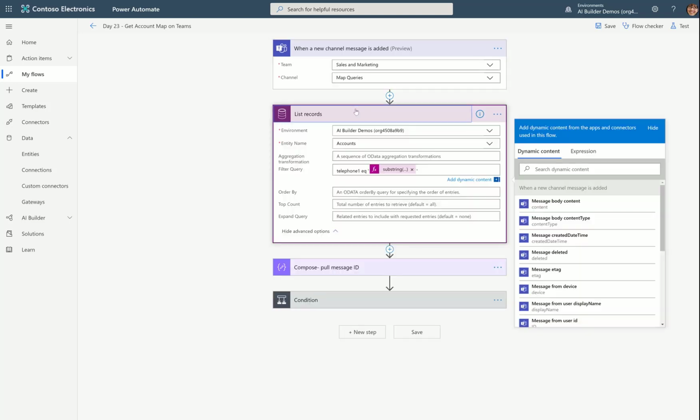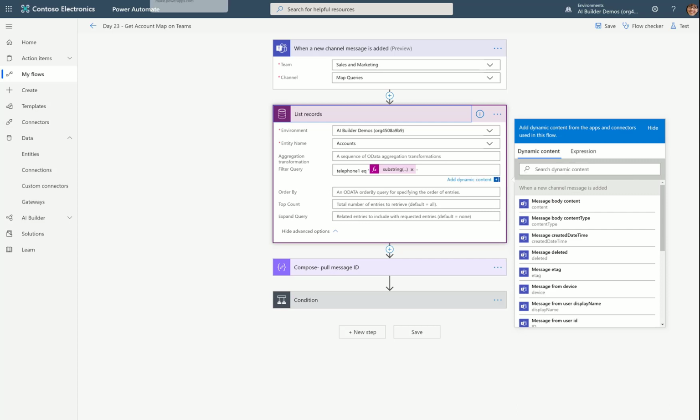Next, I do a list records, and this is going into my sales accounts or any other Dynamics accounts that I might have. I have to pick the environment. I have to pick the entity name. In this case, it's accounts. And I add a filter query. This filter query is what's really important. It will ensure that this only returns 1 record as well. There's only going to be 1 record coming out of this because each account has a different phone number.